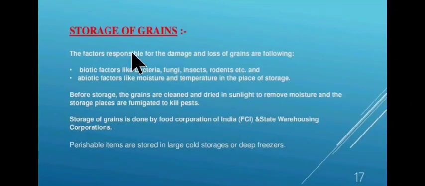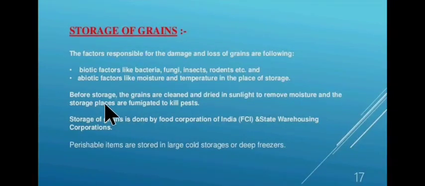And the last is the storage of grain. The factors responsible for the damage and loss of grains are the following. First is biotic factor, that is living factors, which include bacteria, fungi, insects, rodents, etc. And second is abiotic factor or non-living factor like moisture and temperature in the place of storage.